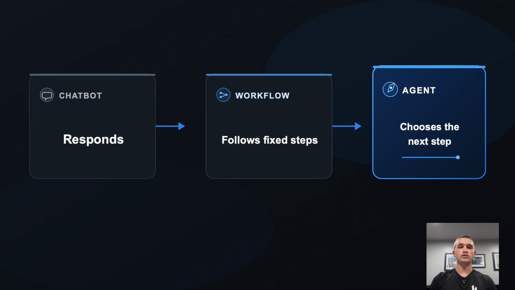A chatbot mainly responds to a message. If you ask a question, it gives you an answer. A fixed workflow follows steps that were chosen in advance. Step 1 leads to step 2, then step 3. The path was already designed by a person or by code. An agent is different because the model can choose its next step within the boundaries it was given. It might search for information first, it might inspect a document, it might ask you for missing information, it might try a different tool if the first one fails, or it might decide that the goal has already been completed and stop. The ability to choose the next step is the main distinction.